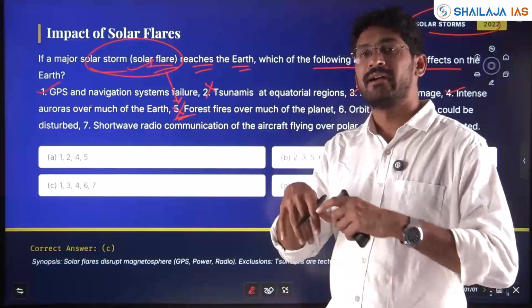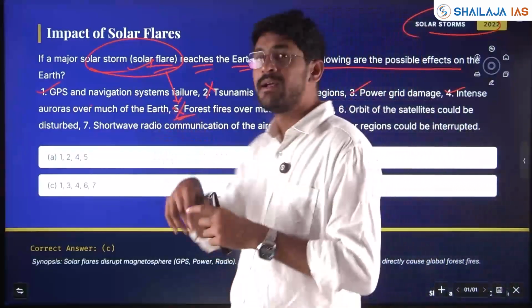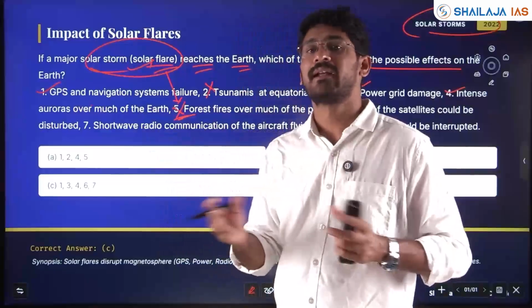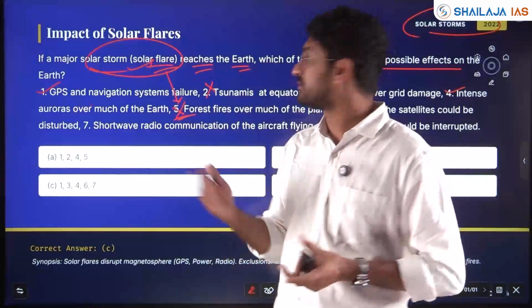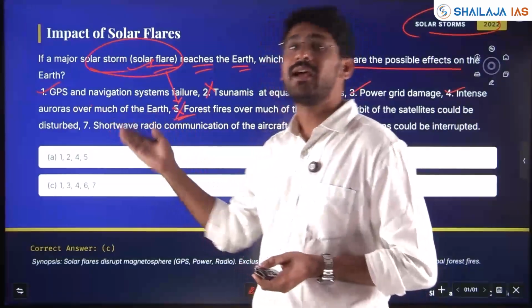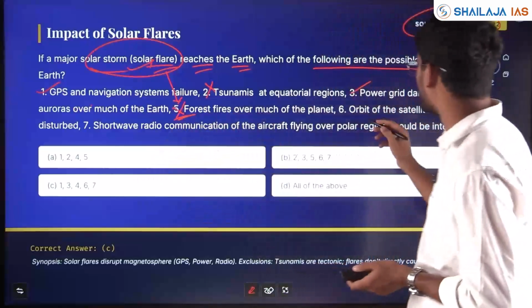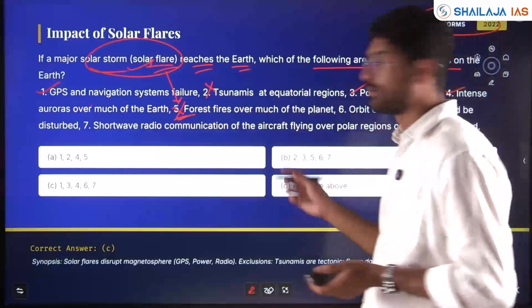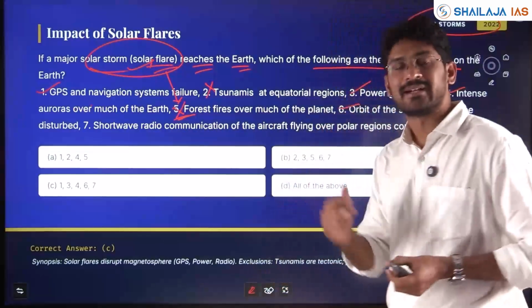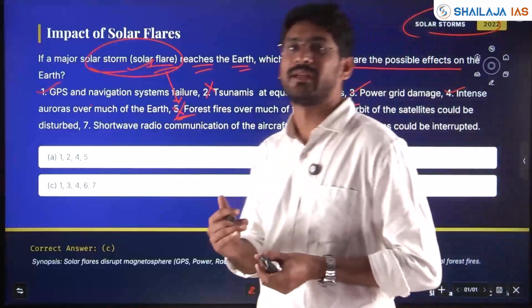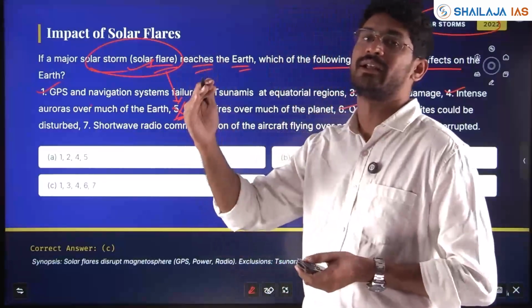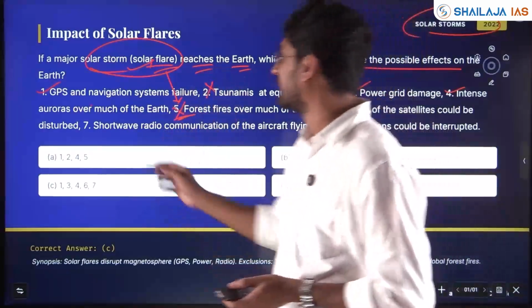It will go and attack the Earth's magnetic field, and the magnetic field will deflect it, and that's why you will be able to see much of the light, the northern lights, the auroras. The orbit of the satellite could be disturbed, because satellites are not there in the troposphere, right? They are 300-350 kilometers up, even if low altitude satellites are there.